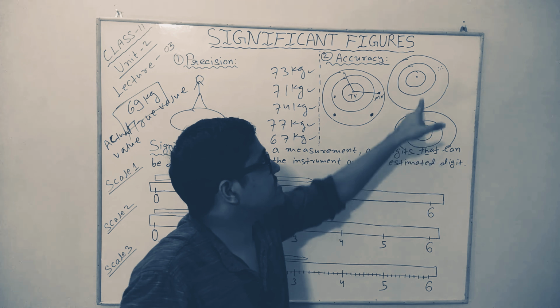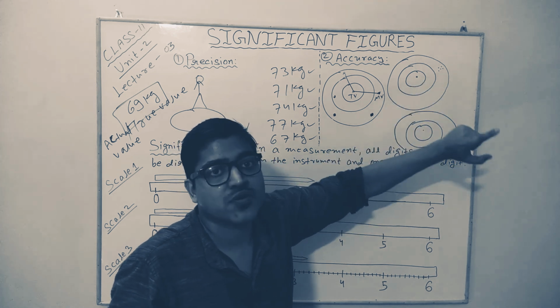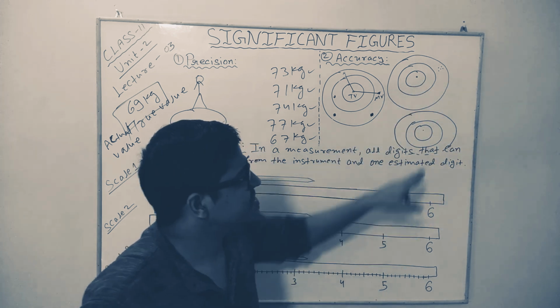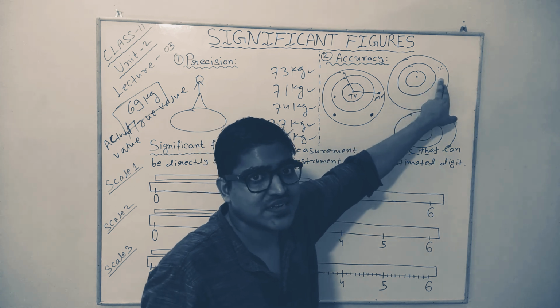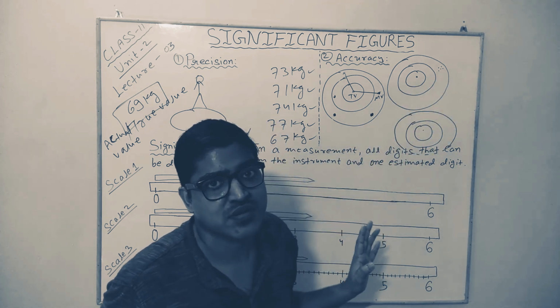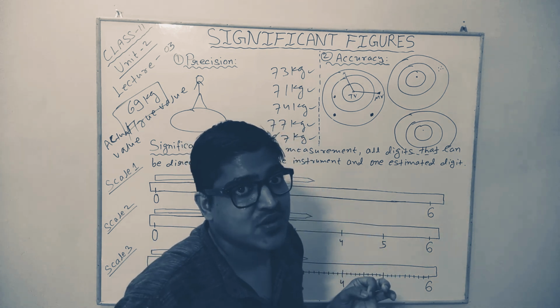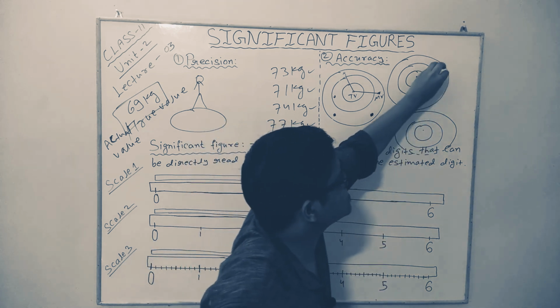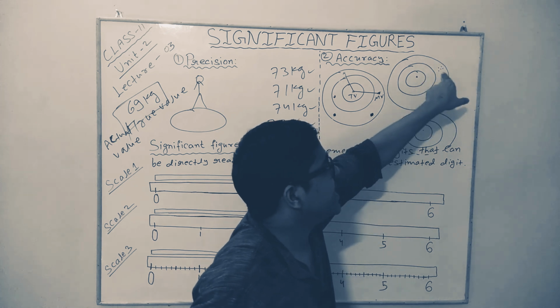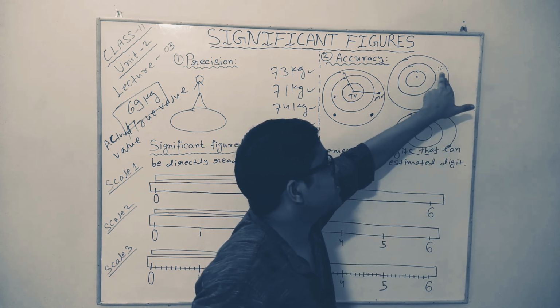No matter whether they are also close to the true value or not, it doesn't matter at all. A set of measurements can be precise even while being far from the true value. For a set of measurements to be precise, the important thing is that the individual values should be close to each other, and these values are close to each other. So this time we are precise.